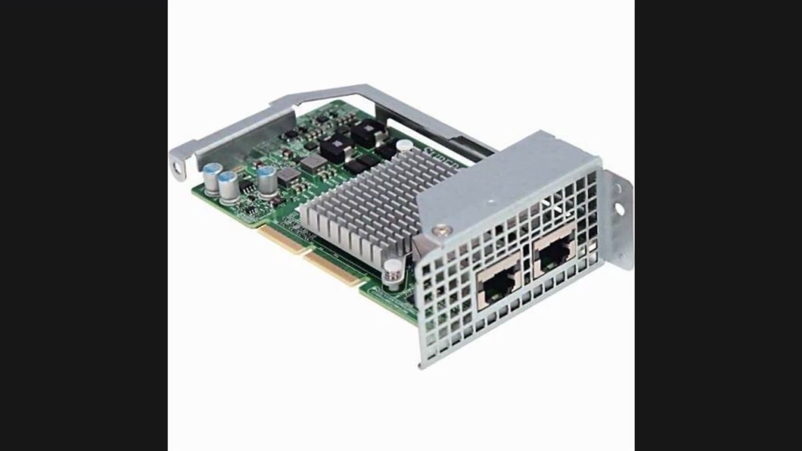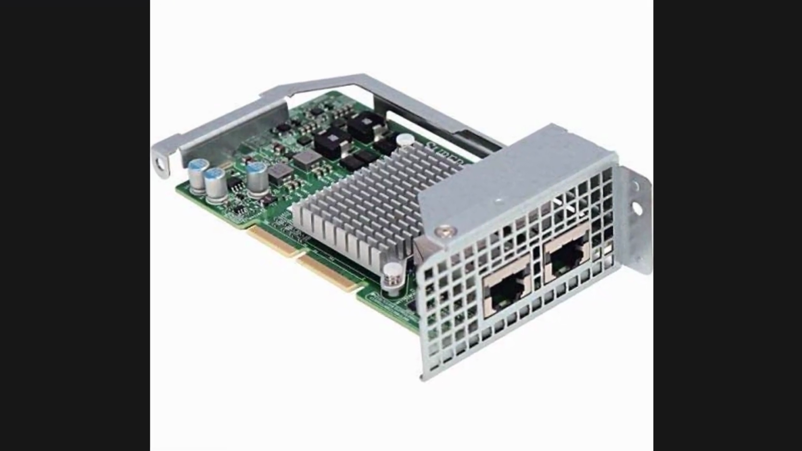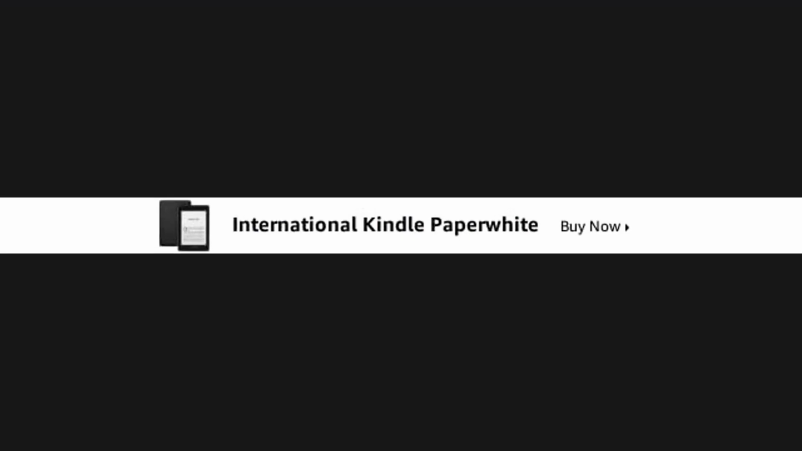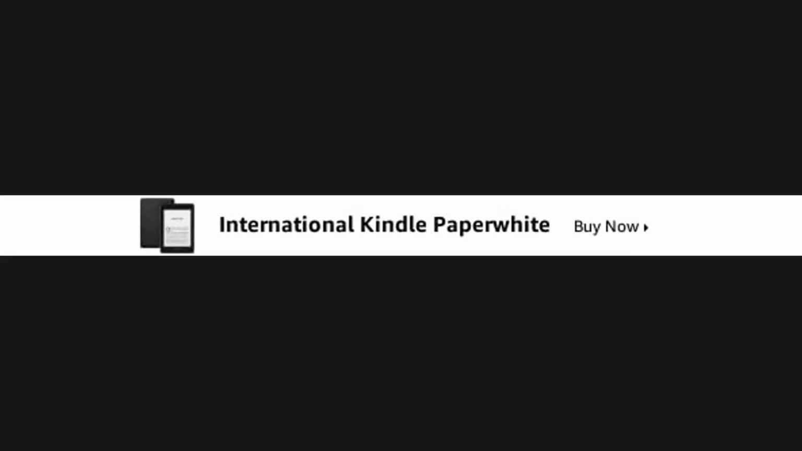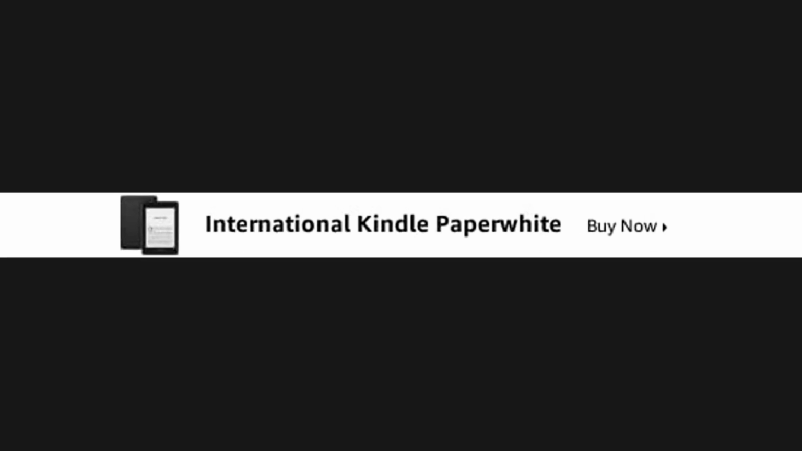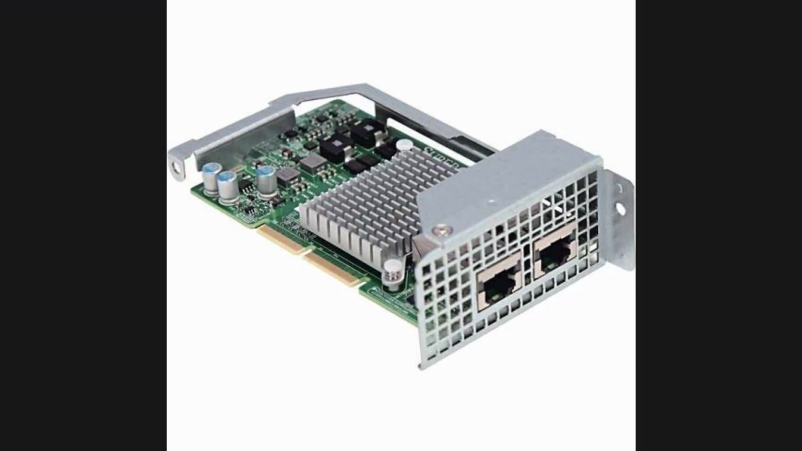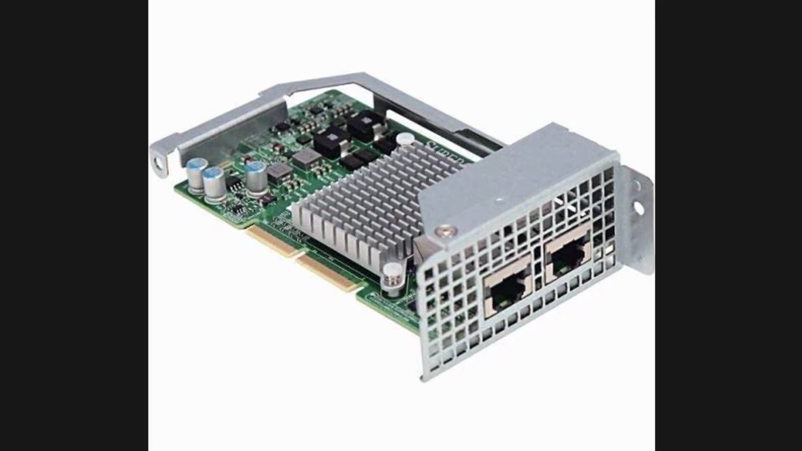The adapter is designed specifically for high-density server deployments. Modern rack servers frequently host multiple applications, virtual machines, and storage workloads simultaneously. The AOC-CTG-I2T helps ensure that network performance remains consistent even under demanding conditions. This makes it particularly useful in virtualization clusters, private cloud environments, and enterprise storage networks where network throughput directly affects application responsiveness.